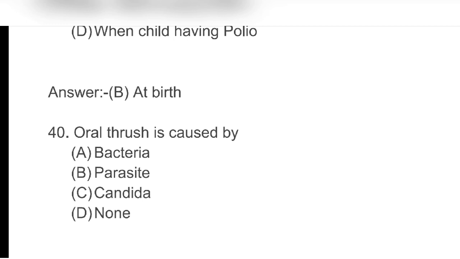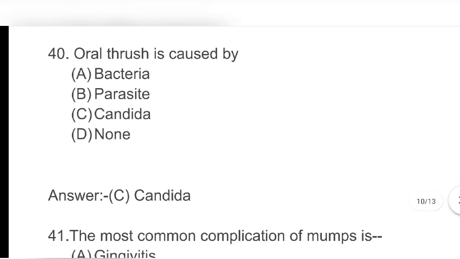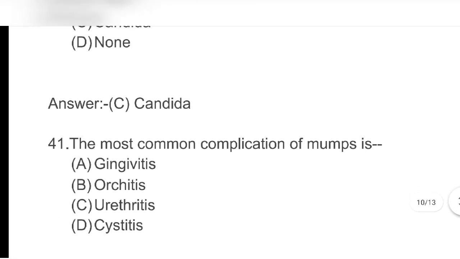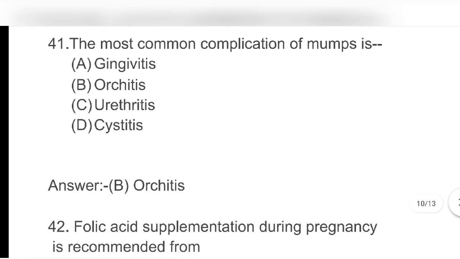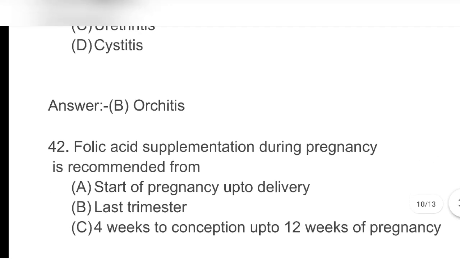Next, oral thrush is caused by: A. Bacteria, B. Parasite, C. Candida, D. Canon. Answer C. Candida. Next, the most common complication of mumps is: A. Gingivitis, B. Orchitis, C. Urethritis, D. Cystitis. Answer B. Orchitis.